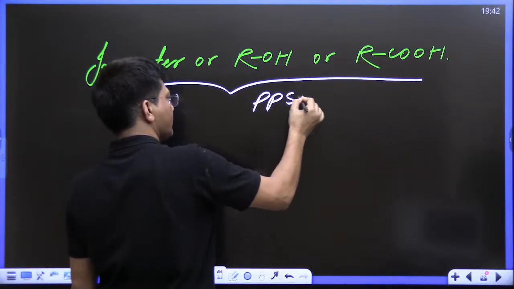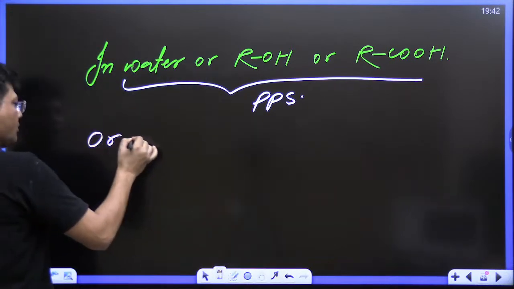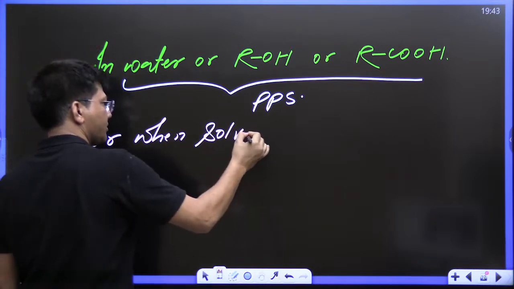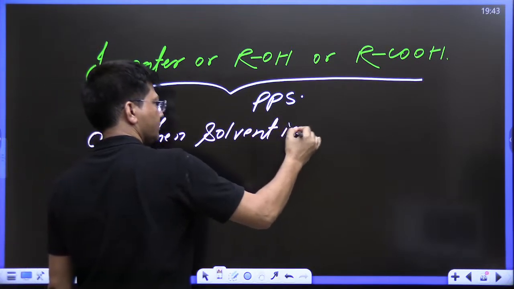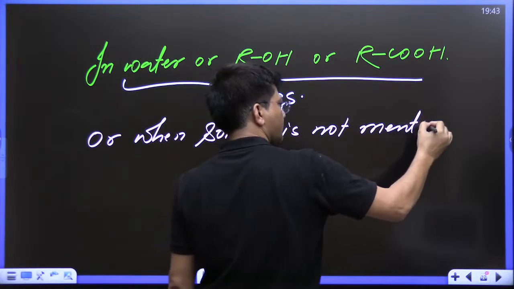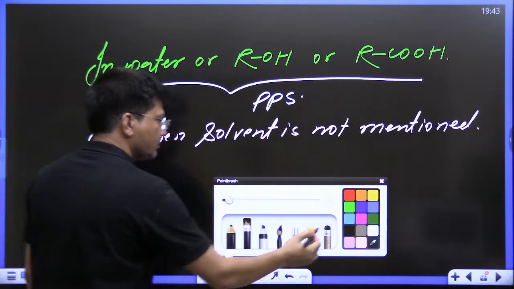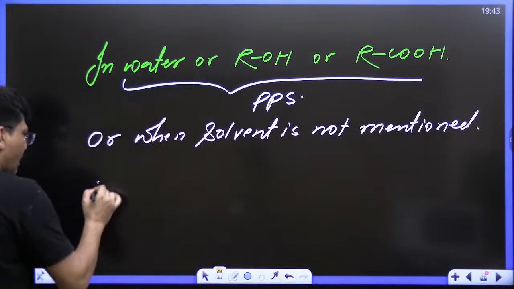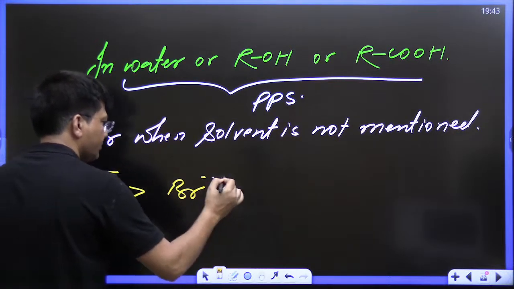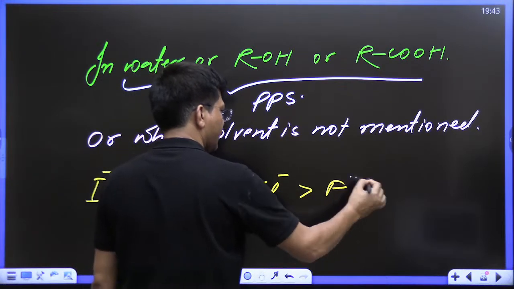And remember, when solvent is not mentioned, then always consider that iodide is the best nucleophile, then bromide, then chloride, then fluoride.